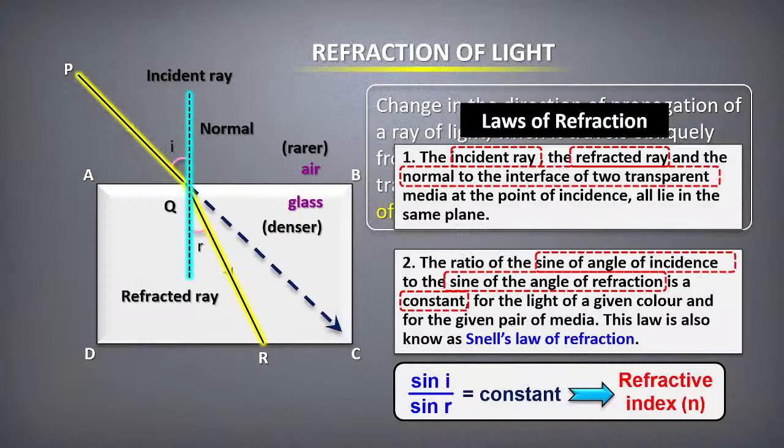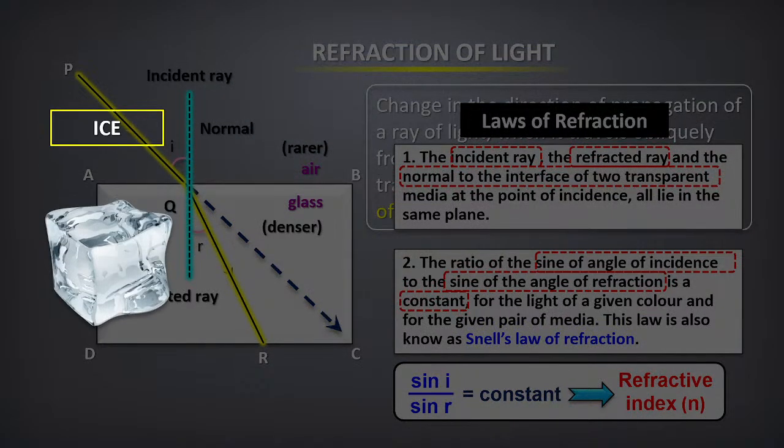Look at this now. Sin I by sin R. Always remember, sin I by sin R will be a constant, and this constant, a number, will come out like 1, 1.52, okay, 1.3. This is called refractive index. So air has a refractive index, glass has a refractive index. Okay, like this, many materials will have refractive index. Higher the refractive index, the light will bend more. You all understand? Less the refractive index, the light will bend less. Do you understand?